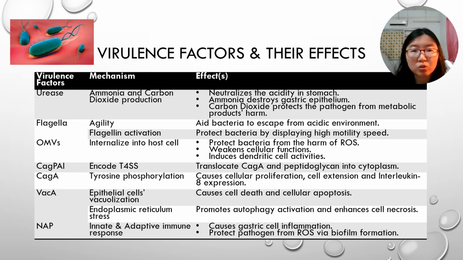So this is a table to summarize the virulence factors, which I already mentioned. Urease can break down urea to ammonia and carbon dioxide, which neutralize the acidity in the stomach. Ammonia can also destroy the epithelium. The carbon dioxide can protect the pathogen from metabolic products' harm.